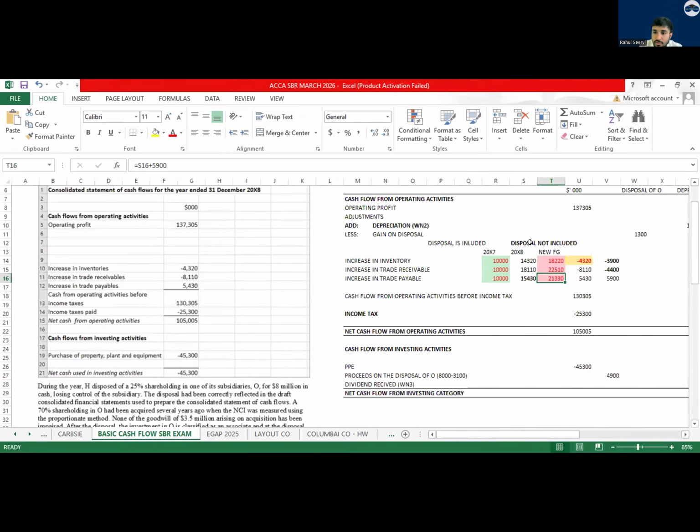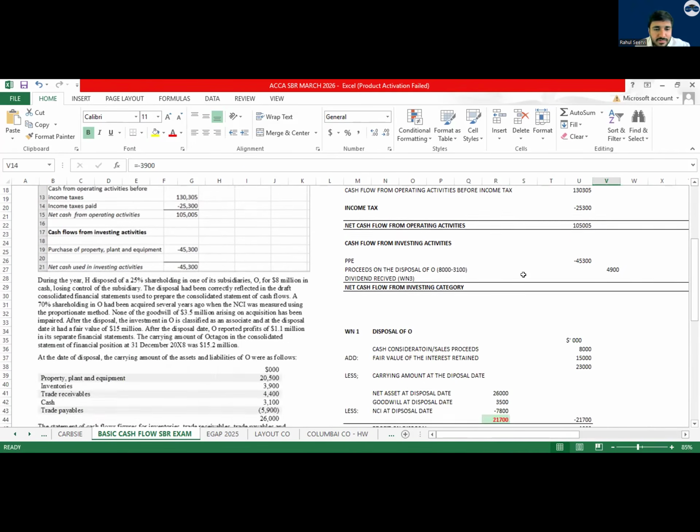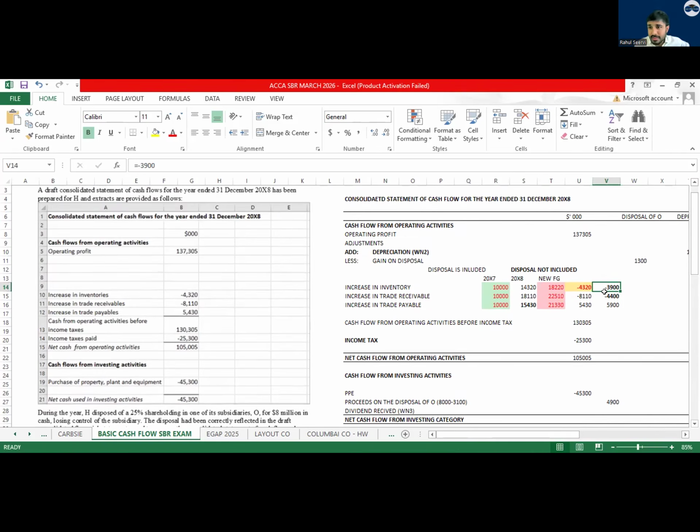This is why. Now everyone, if you see what is the difference you're getting, can I say your increase in inventory should be by 8,220? So what are we doing here? We are adding, we are increasing this value by 3000, and when you increase, please keep a minus sign here. Please keep a minus sign.